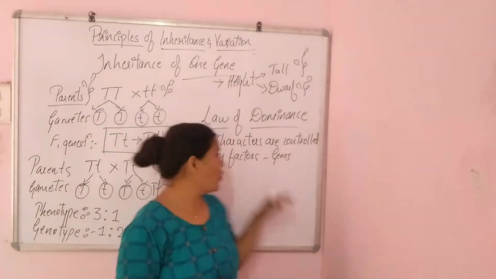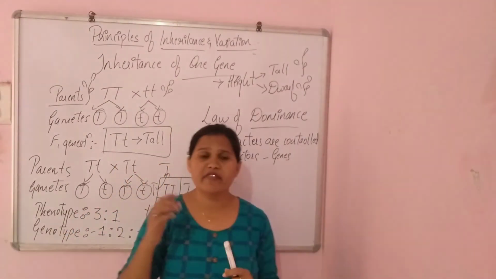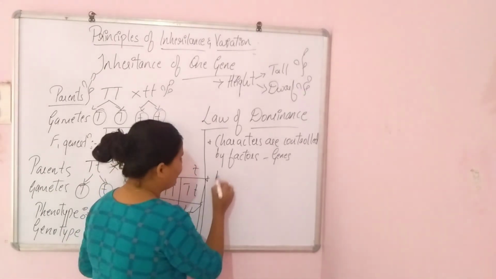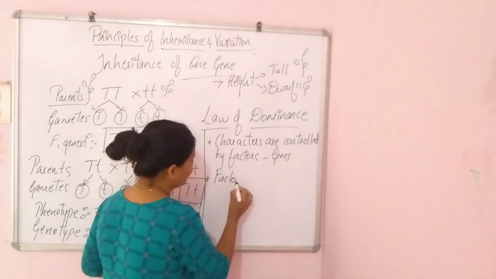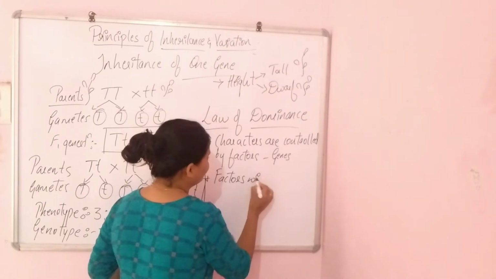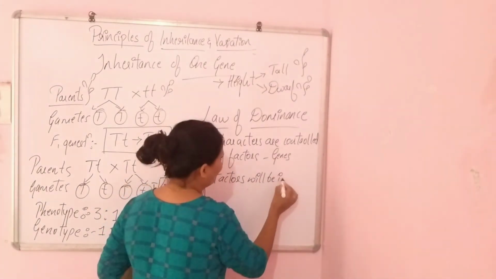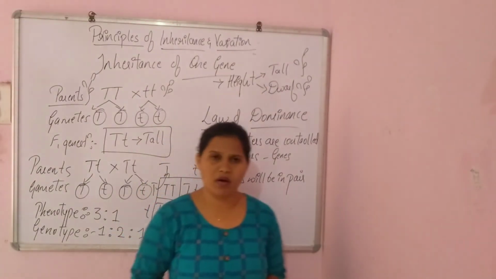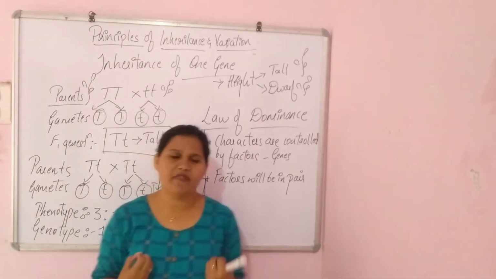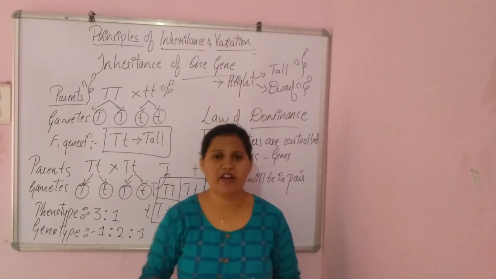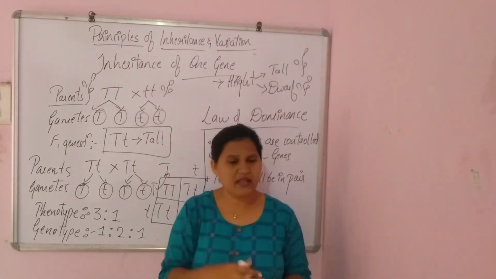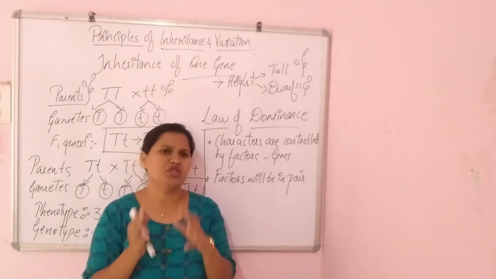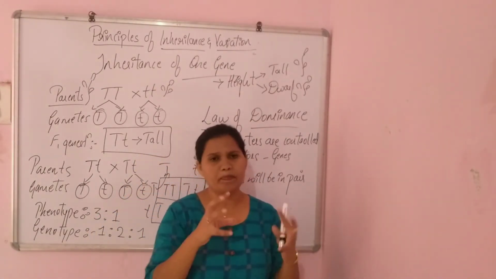And the next thing Mendel said regarding the law of dominance is that always the factors will be in pair, or they will be occurring in a pair. Why will the factors always be in a pair? Because the factors or the genes which we inherit come half from the mother and half from the father, right? So the factors or the genes will always be in a pair form.